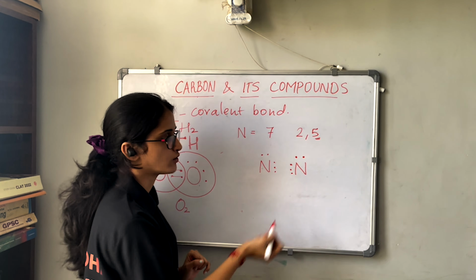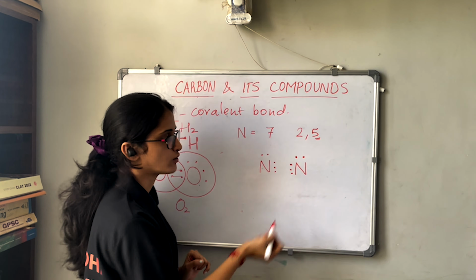Now in this hydrocarbon, we have seen that they are forming all single bonds. When single bonds are formed, they are called saturated hydrocarbons. The word saturated means that the compound formed by covalent bonding has all single bonds.